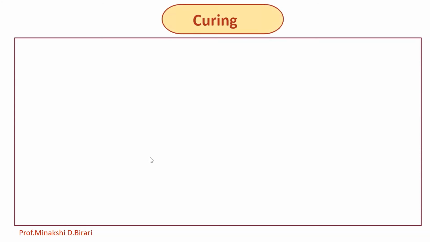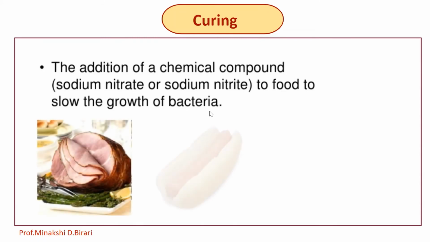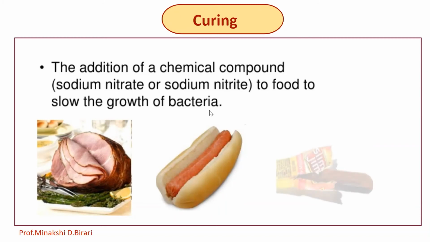So what is curing? The addition of a chemical compound, that may be sodium nitrate or sodium nitrite, to food to slow the growth of bacteria. The earliest procedure of curing was dehydration. In order to speed up the process, salt was usually added.